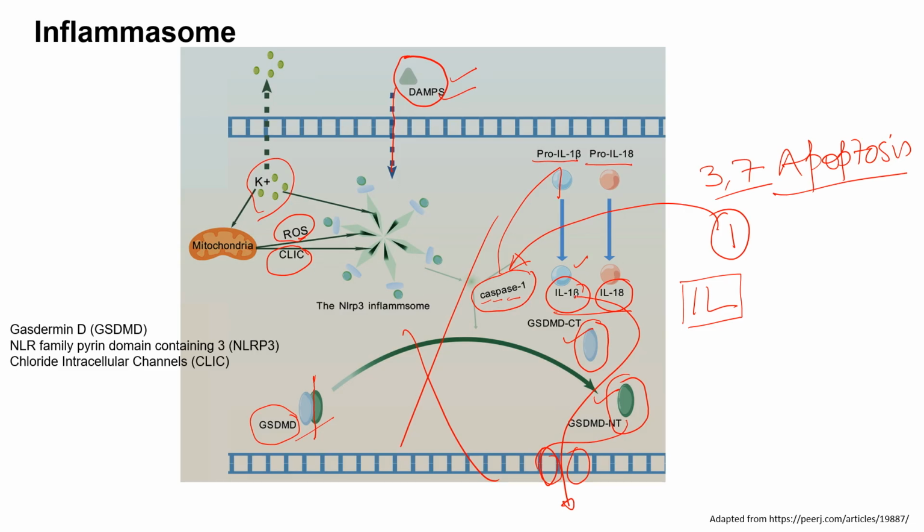Through this hole, IL-1 beta and other things can pass through, making this cell permeable to other molecules as well. Therefore, the cell is destined to be destroyed by this phenomenon. So this is again a very important damage related response in the human body.